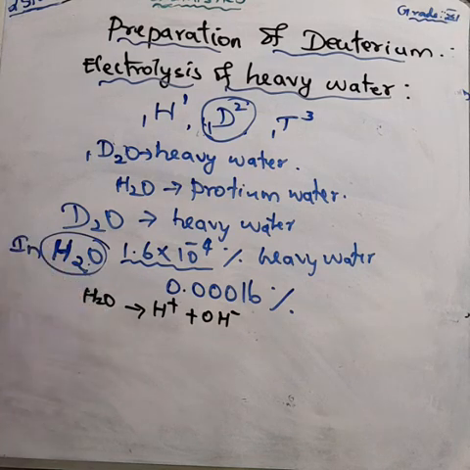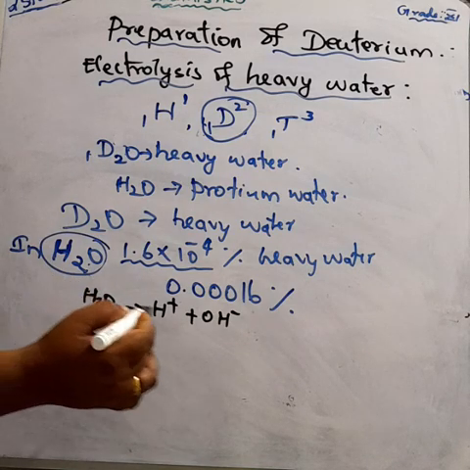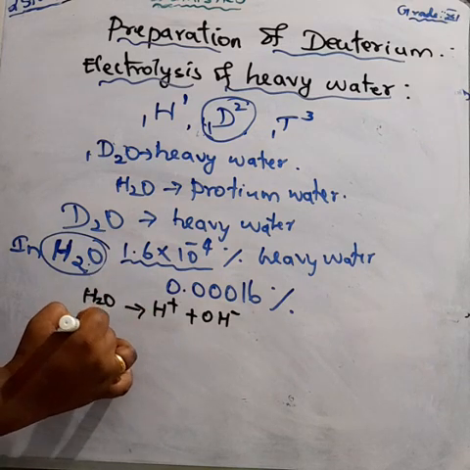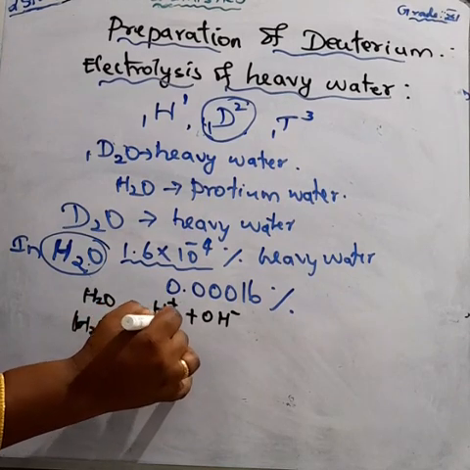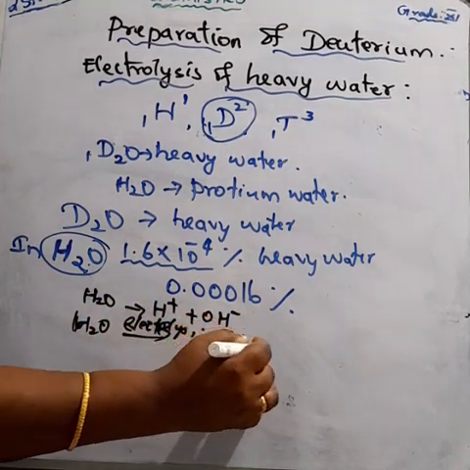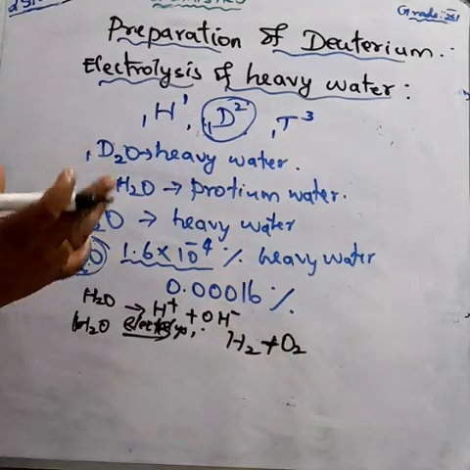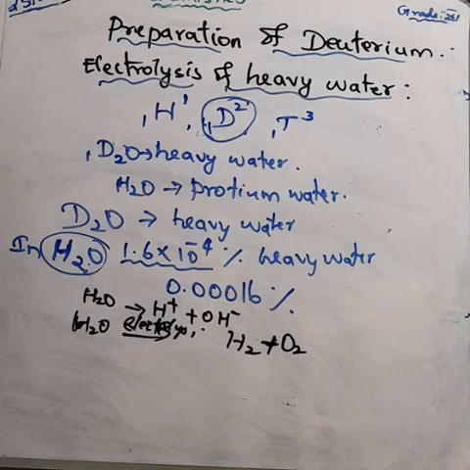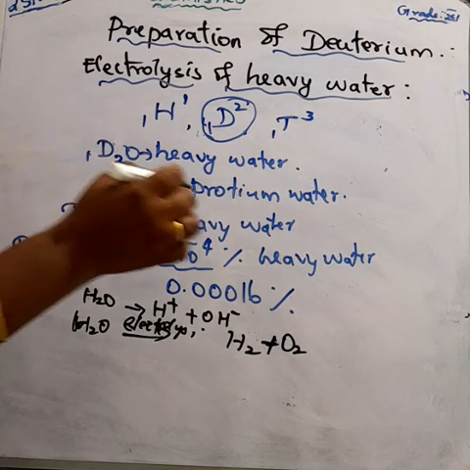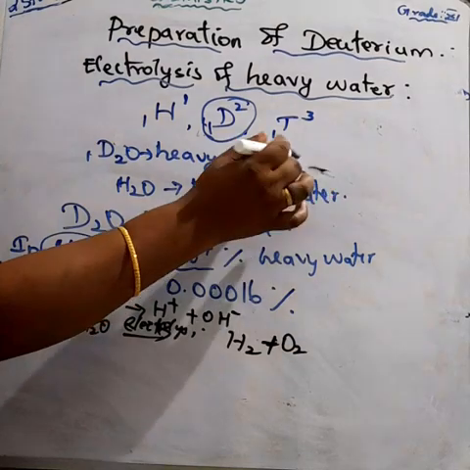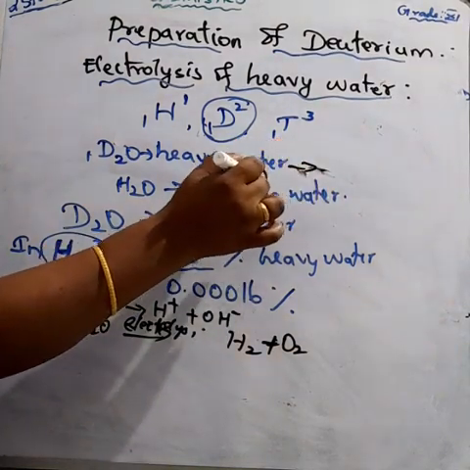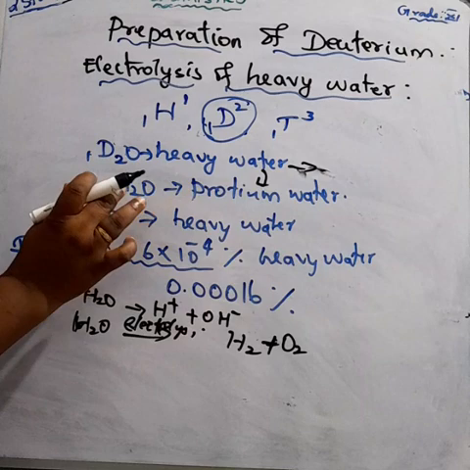So we easily liberate hydrogen gas during electrolysis of protium water. But when we electrolyze deuterium, the heavy water, the deuterium liberated is very much less than the hydrogen gas liberated from the protium water.